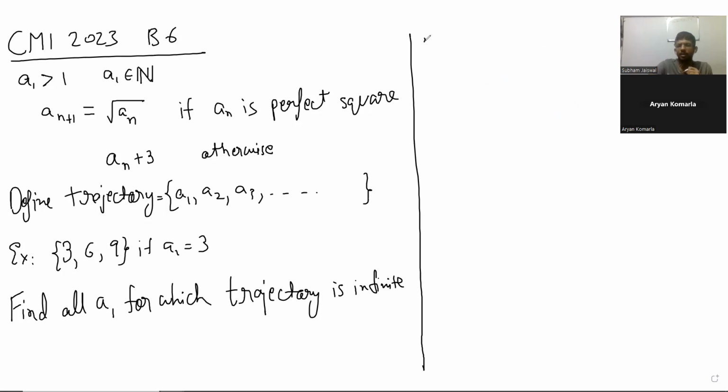And the second partial credit question was for any natural number k greater than or equal to 3, prove that there exists a trajectory of cardinality k.